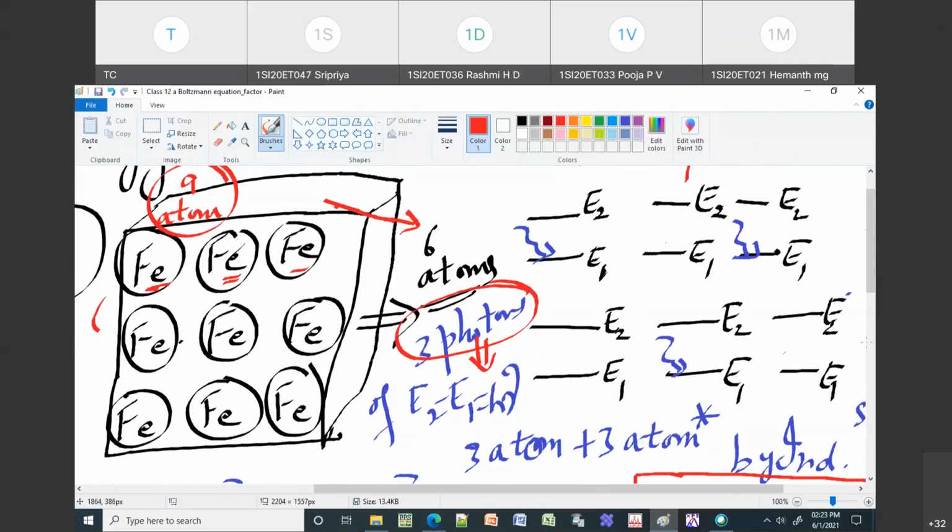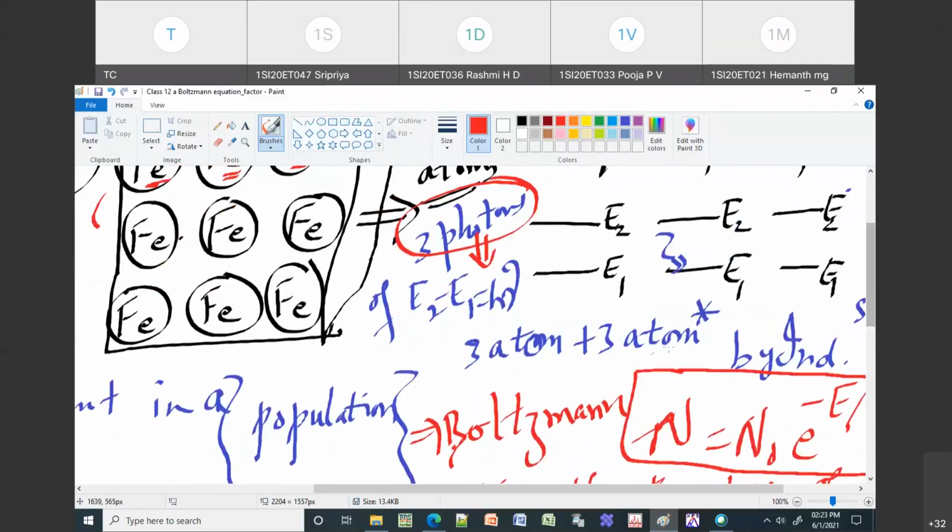They will make those 3 atoms go to the excited state. So now 3 atoms are in the excited state, and out of 6, 3 atoms are in the ground state. I gave equal numbers to make it easy to understand. Or if you send just 2 photons, 2 atoms are in the excited state and 4 atoms are in the ground state. So if I send 2 photons, 4 atoms are in the ground state and 2 atoms are in the excited state.